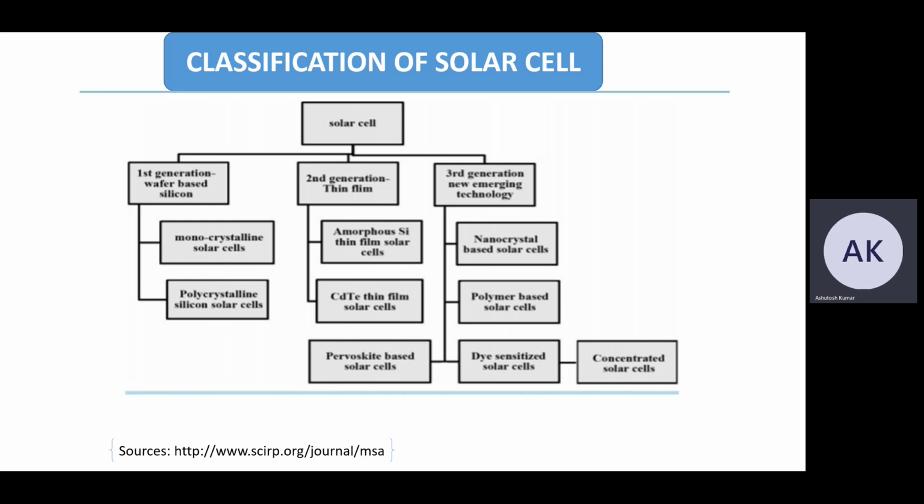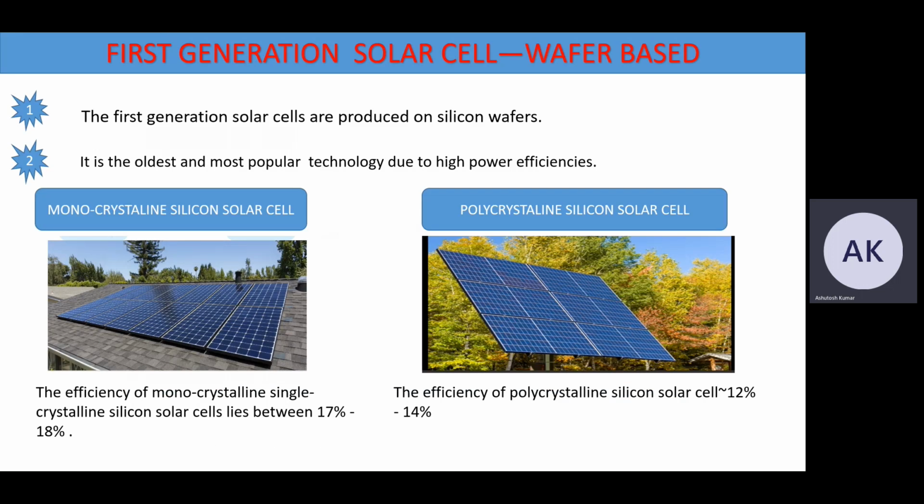Moving on to the next slide, the first generation wafer based solar cell. First generation solar cells are produced on silicon wafers. It is the oldest and most popular technology due to its higher power efficiencies. It is subdivided into monocrystalline silicon solar cells and polycrystalline silicon solar cells, as seen in the diagram. The efficiency of monocrystalline, single crystalline silicon solar cells lies between 17% to 18%, and the efficiency of polycrystalline silicon solar cells is about 12 to 14%.